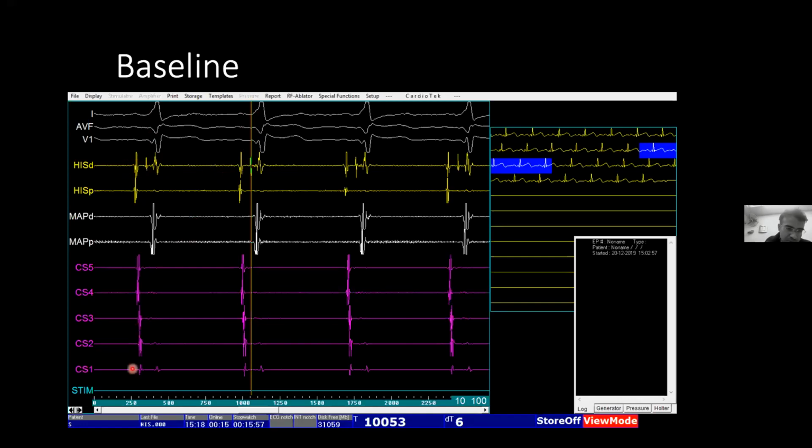Then you have a coronary sinus catheter. It is like proximal to distal. The smaller number is distal. So this is a central activation.